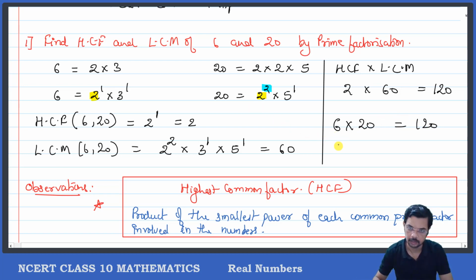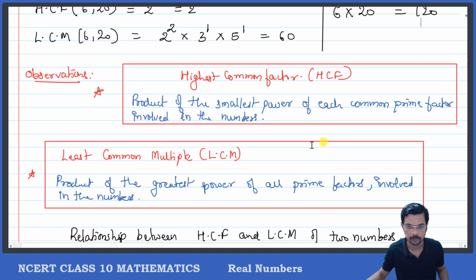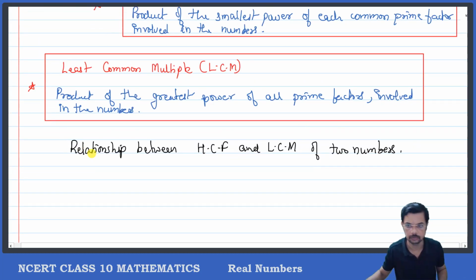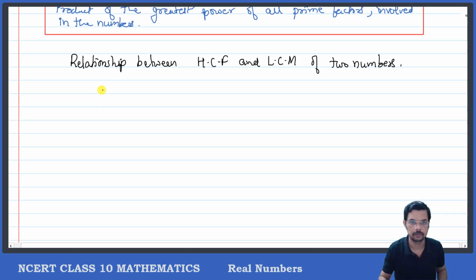So what we observe is that HCF of 6 and 20 into LCM of 6 and 20 will be equal to 6 and 20 multiplied. So the relationship says that for two numbers A and B, let A and B be two numbers.